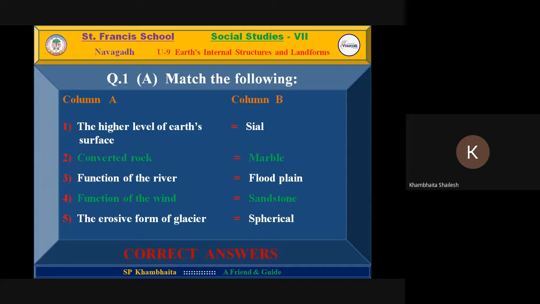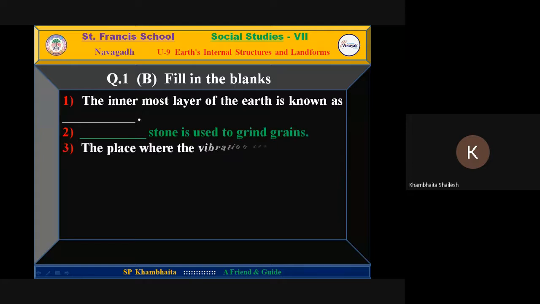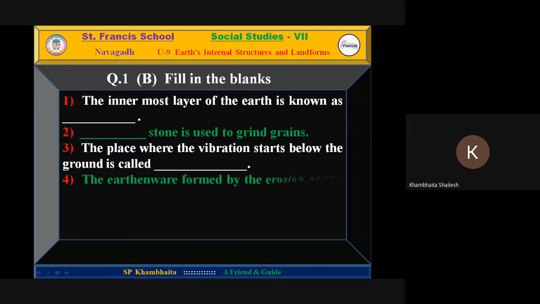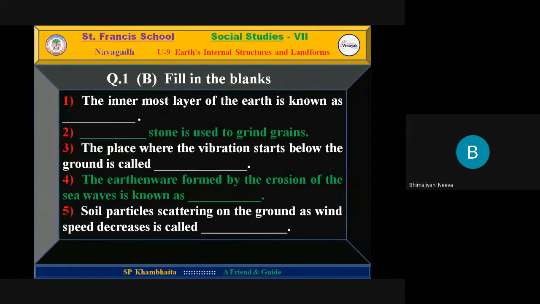Now I am going to change the slide. Next, there are 5 blanks. One by one a student will read one blank, then I will present the answer. If you remember, speak the answer. Otherwise, read only the blanks. I will present the answer. After Kunj, Bhimjiani Niva. First blank. The innermost layer of the earth is known as blank.